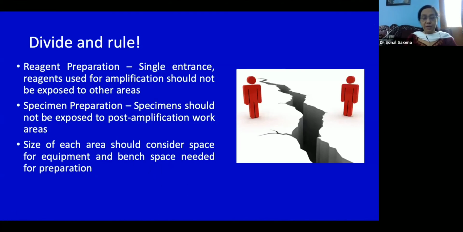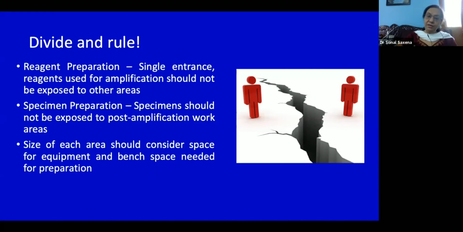Now, why it's best to divide. So reagent preparation areas should have a single entrance, and the reagents used for amplification should not be exposed to other areas. Specimen processing areas should not be exposed again to post-amplification work areas, and the size should be in such a manner that there is a space for equipment and bench space needed for preparation.